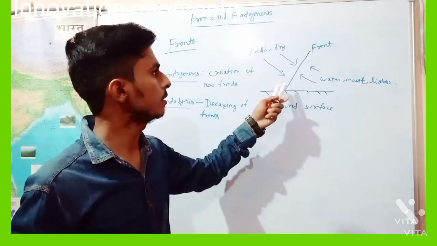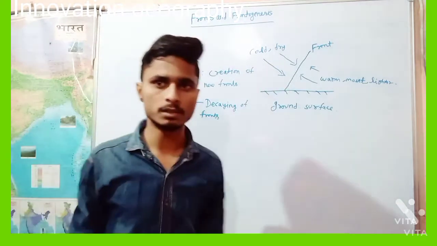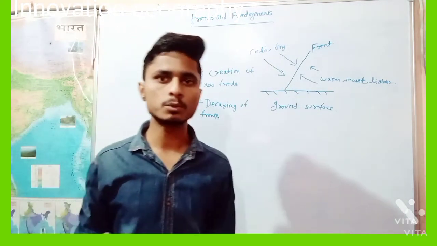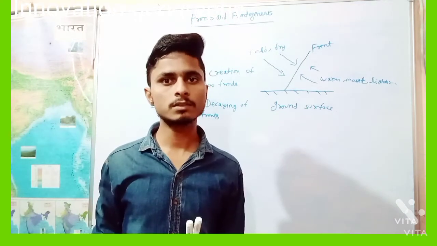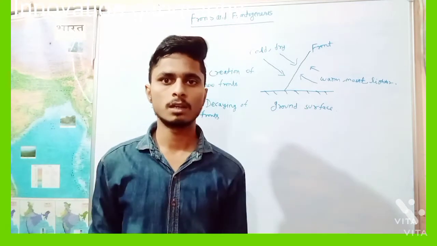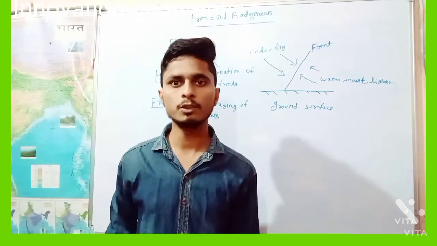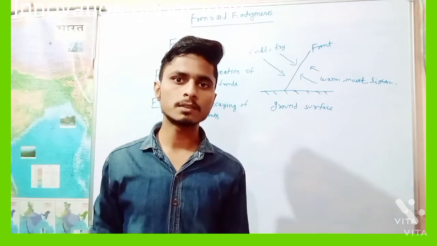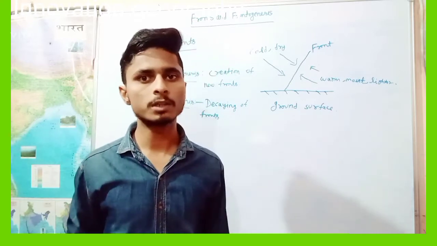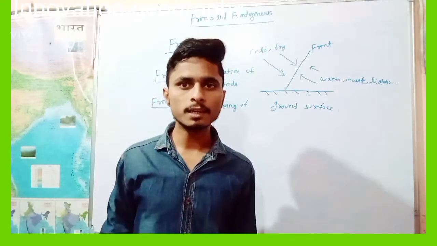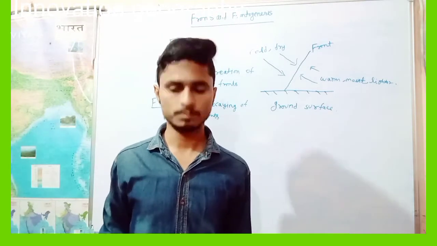What is a front? A sloping boundary along which two contrasting air masses converge. That is called a front. And what is frontogenesis? Creation of new fronts or regeneration of decaying fronts is called frontogenesis. And what is frontolysis? Decaying of fronts is called frontolysis.